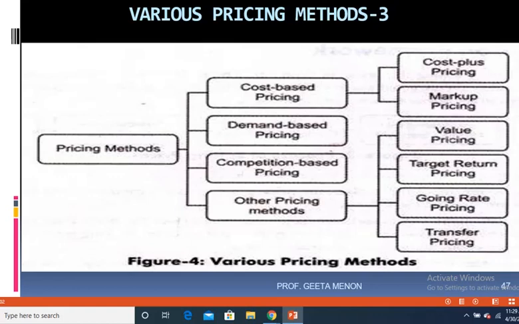So the formula is cost plus profit is equal to selling price, but here the company first decides upon the cost of the product, then it decides upon what profit it wants. Based upon that profit they decide upon a percentage of markup, and that percentage of markup is added to the cost. Therefore we call it markup pricing.